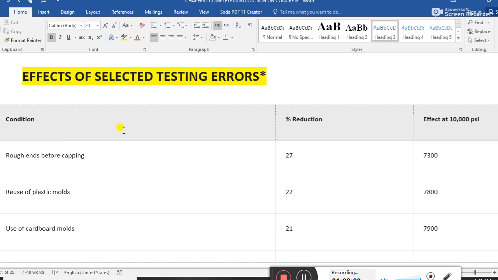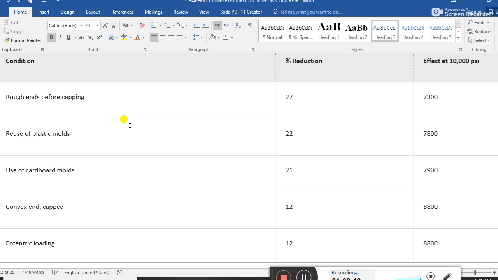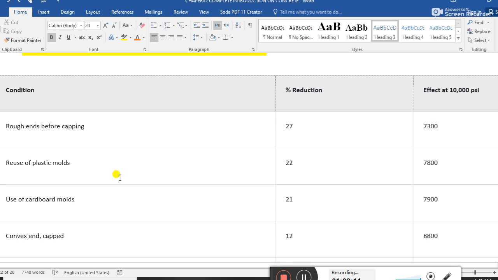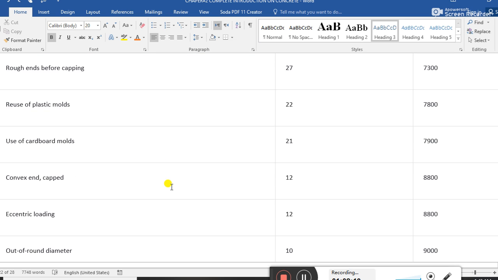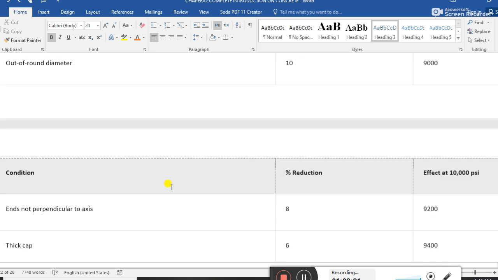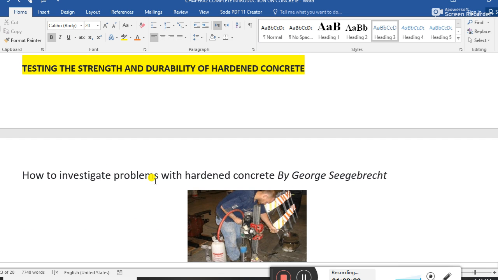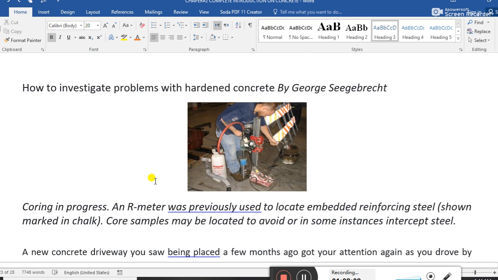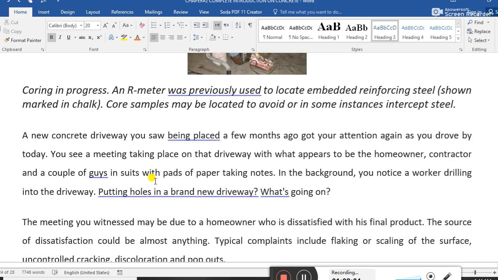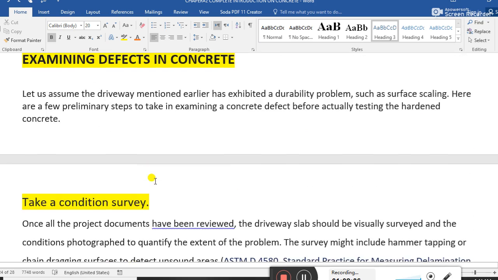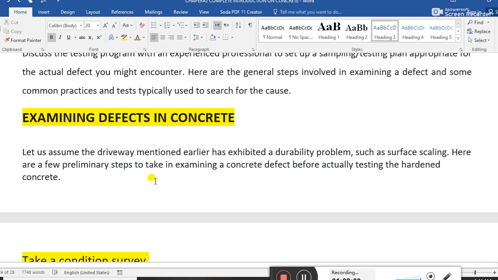Guys, effects of selected testing errors, we should consider these things. Come to the next point, estimating the strength and the durability of hardened concrete. Examination of defects in concrete.